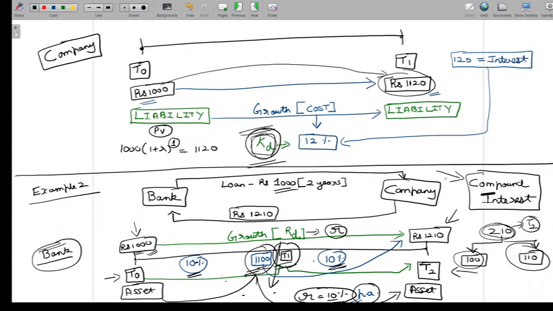The 10% interest needs to be paid only on 1000. So in that case, at T1, there would be a cash flow of 100. The company would pay the bank 100 rupees of just interest, and at T2, the company will make a payment of 1000, which is towards the principal repayment, and then 100 rupees just for the second year's interest. So since that's not happening here, we understand that what's going on is compound interest in this discussion.